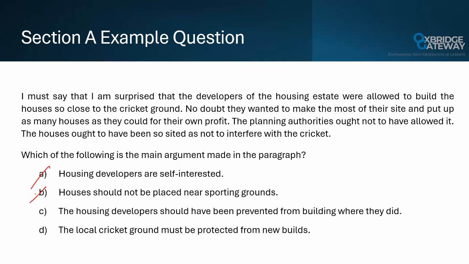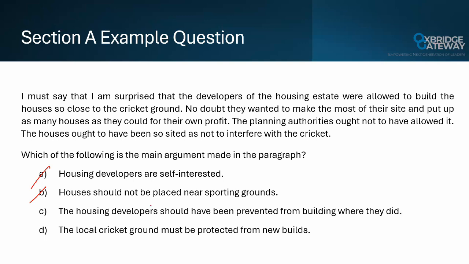When stuck between 2 options, it helps to articulate the difference between them. Is one broader? Is one stronger? Does their focus differ? Here, answer option C criticises the planning authority, while answer option D focuses on protecting the cricket ground. To decide, we should check whether the passage is more about criticising the authorities or about emphasising the importance of protecting the cricket ground. Clearly, the first option, C, is stronger.